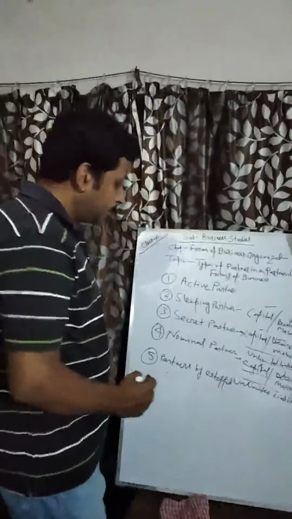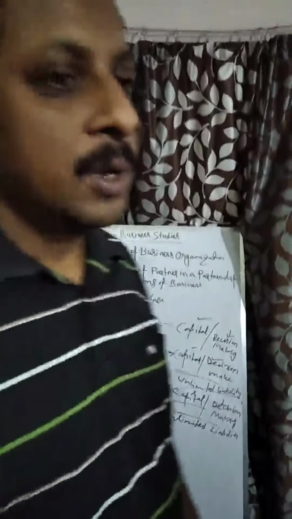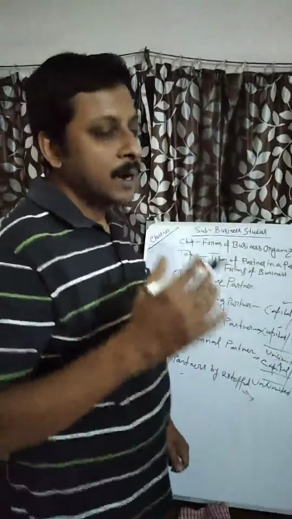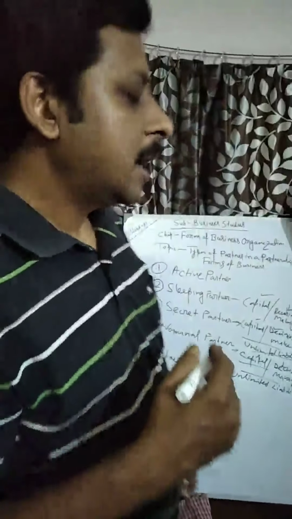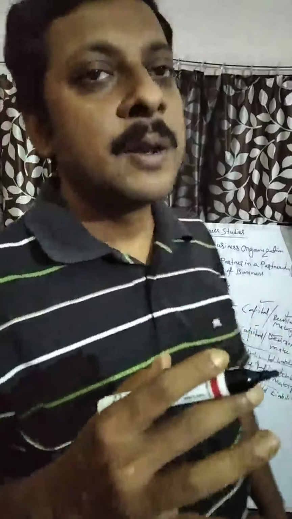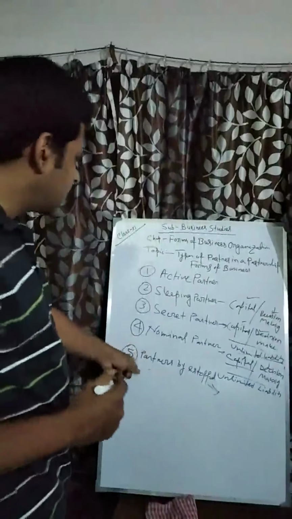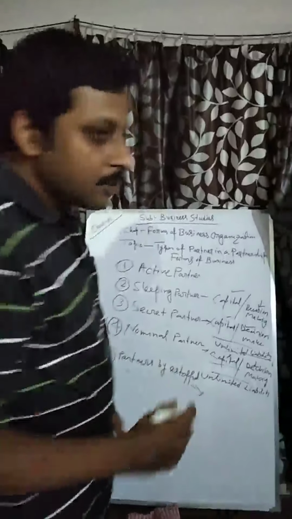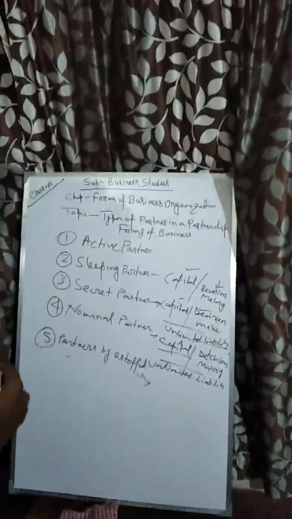In this case, if the partnership firm fails to pay the third parties, then I am also liable. Though I am not making any contribution to capital, I am just taking part in decision making at the request of my friend. In this case also I am treated as a partner of this partnership firm, a partnership by estoppel. Hope you all understand. Now number 6, partnership by holding out.